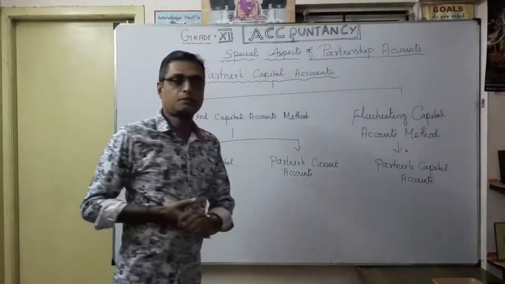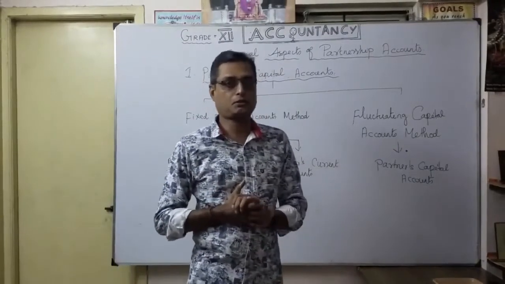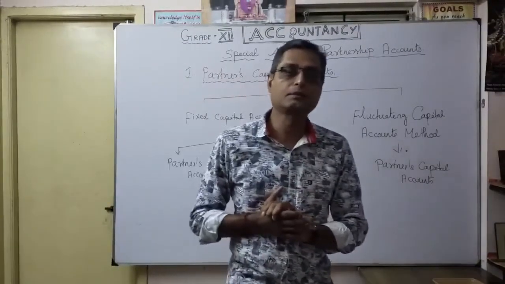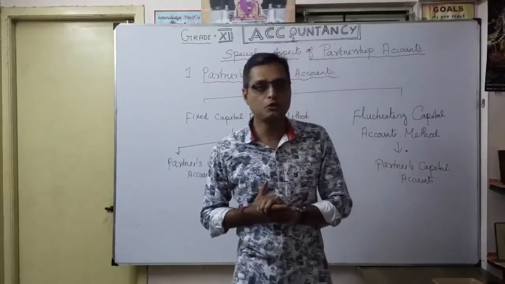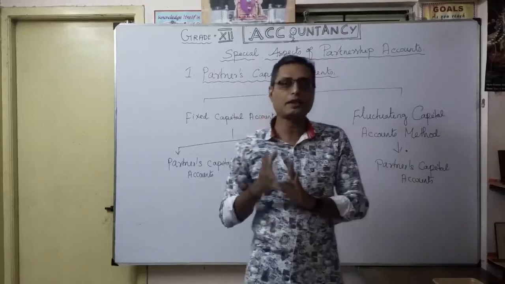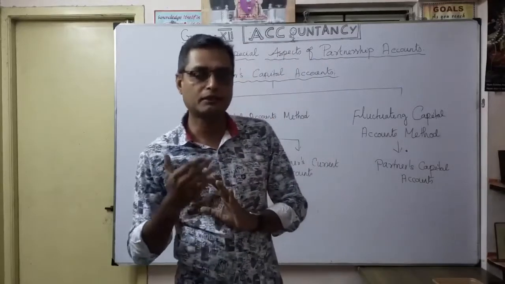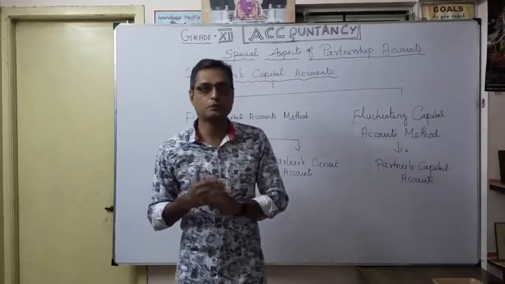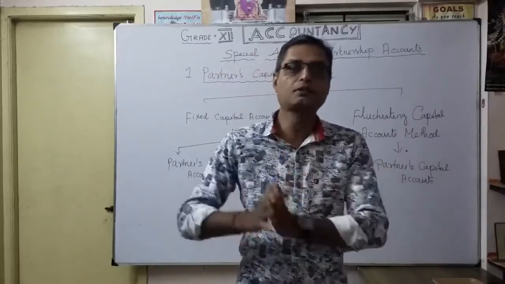The special aspect of partnership accounts, the first one, is the partners' capital account. Usually in a sole proprietorship there is only one capital contribution, so we maintain only one capital account. But here more than one person, even 3 or 4, are involved in the business as a partnership. Each partner has their own transactions.